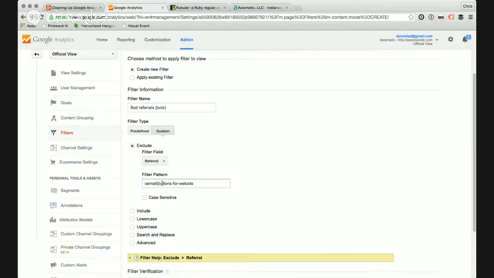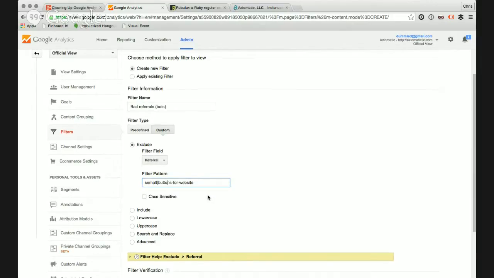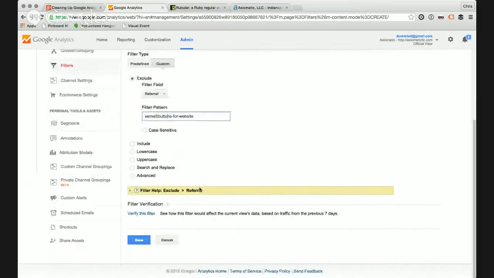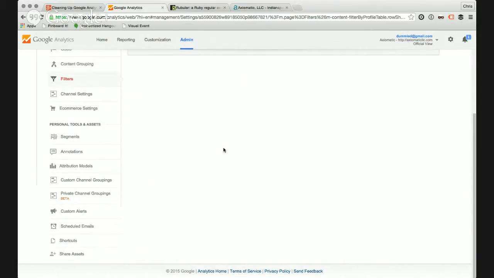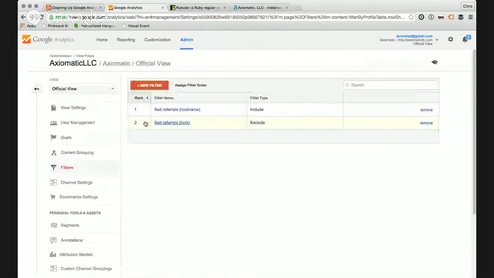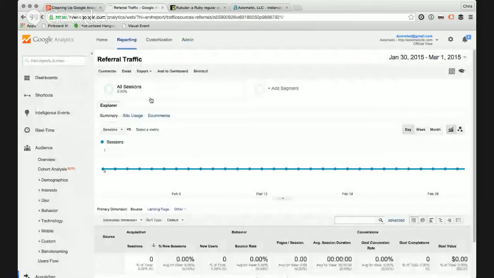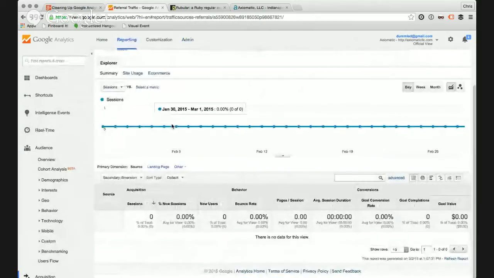In this case, it's the same sort of thing. We're saying exclude, essentially don't include these people, if the referral is from Semalt or buttons for website, which are the two that we noticed there. Again, if you have access to the server, there are other resources out there that'll tell you how to do this at the server level, which means you wouldn't even see them in Google Analytics in the first place. So we'll save this one. So that should take care of our bad referrals, which again, we're not going to see right now because this one hasn't been doing anything.